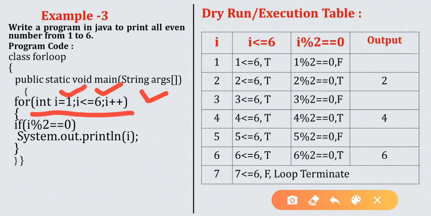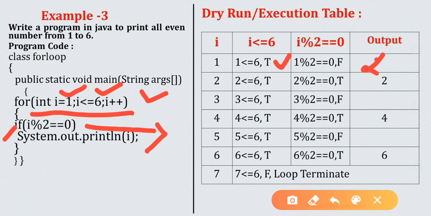Now how we will check for even? This is the condition to check for even. If I mod 2 equal to 0. So at the beginning I value will be 1. Condition will be checked in the loop test condition. 1 less than equal to 6, condition true. Now again we have one more condition here. If 1 mod 2 equal to 0, false. If it is false, I will not be printed.